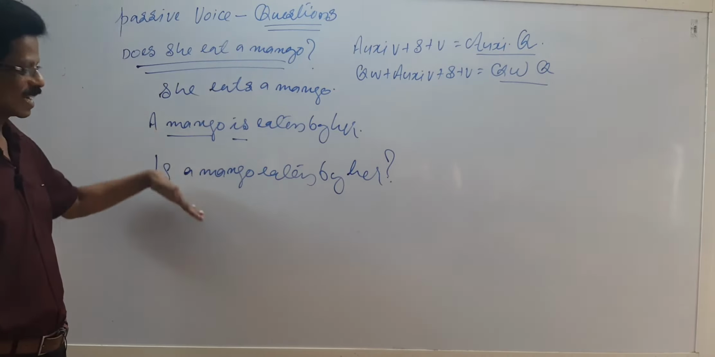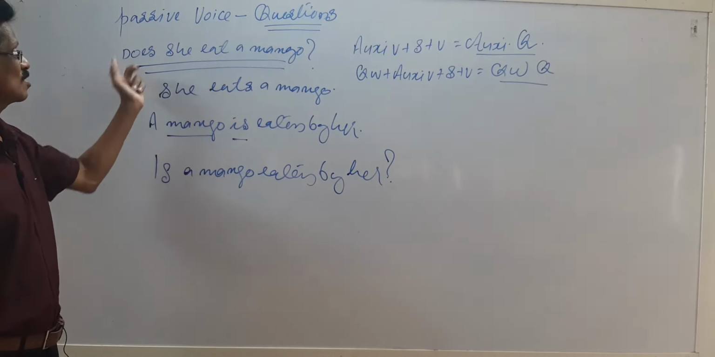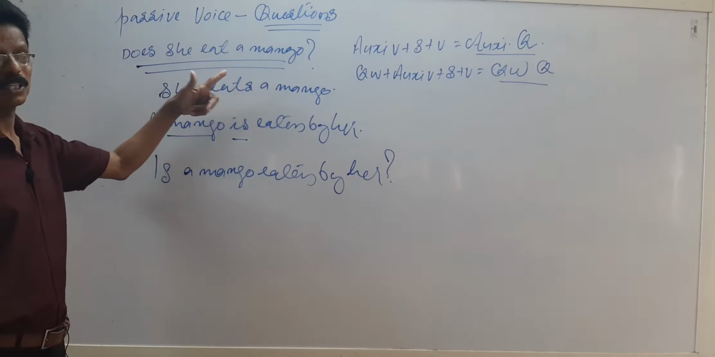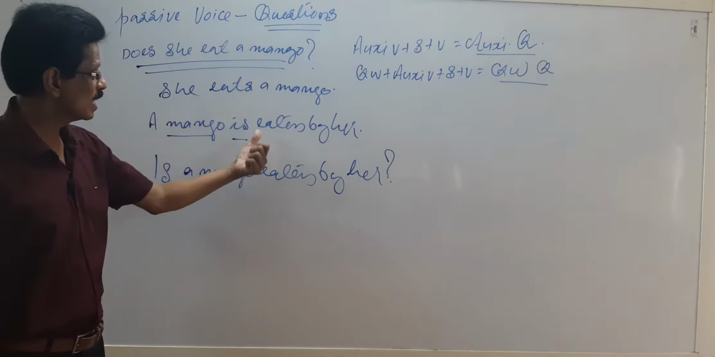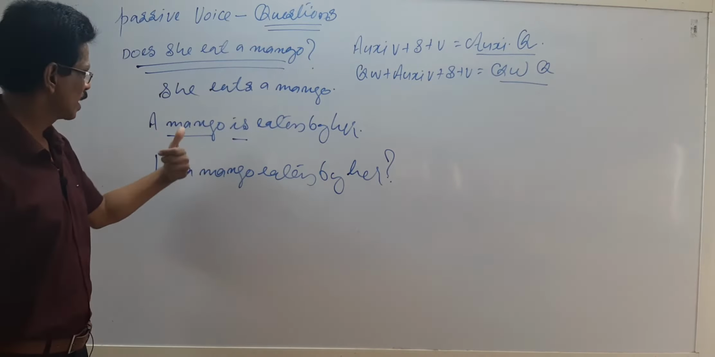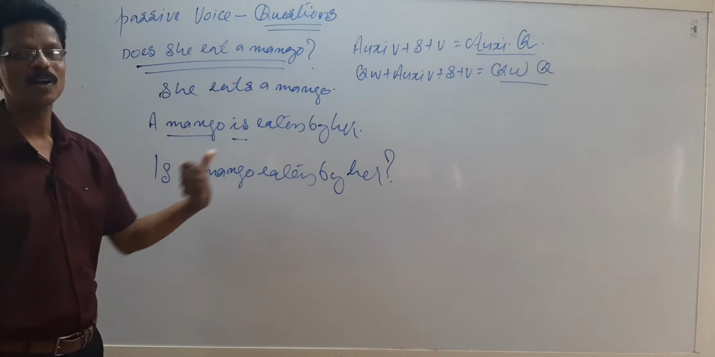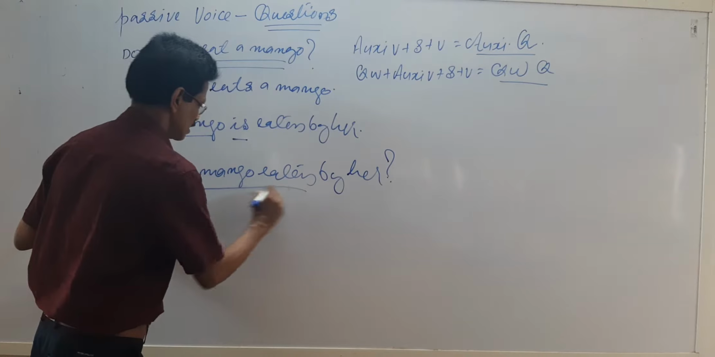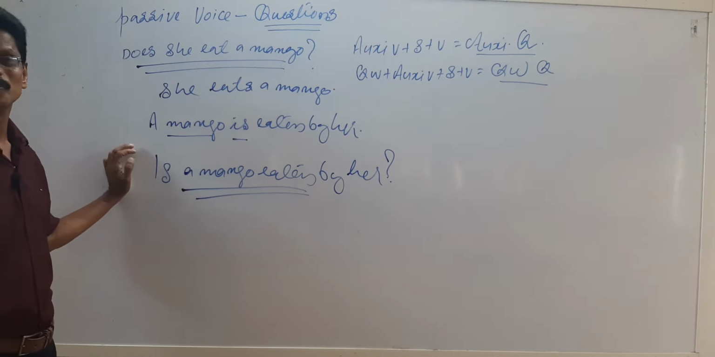You should not write all these sentences, just understand. Does she eat means she does eat, which means she eats. Passive: a mango is eaten. How did you get this? Because the verb is eat, singular, present, so: she eats a mango. Passive: a mango is eaten by her. The answer is: is a mango eaten by her? Yes, this is the answer. I hope it is clear to you how you got this answer.